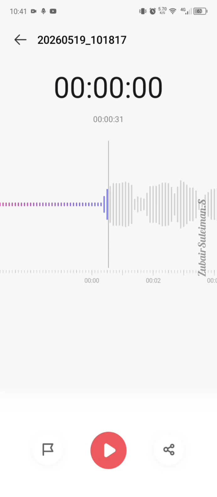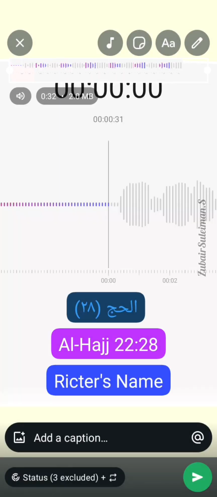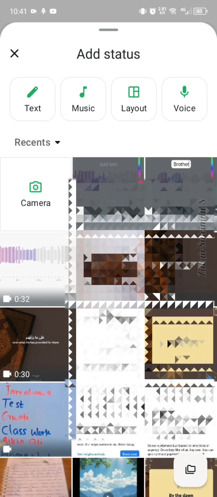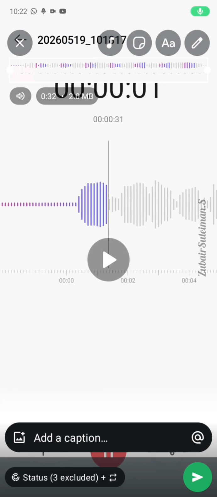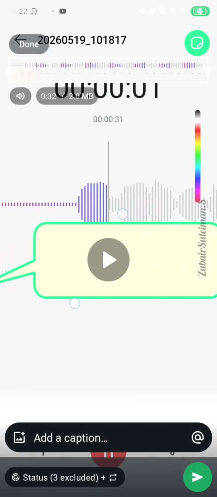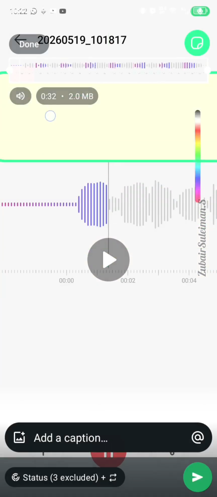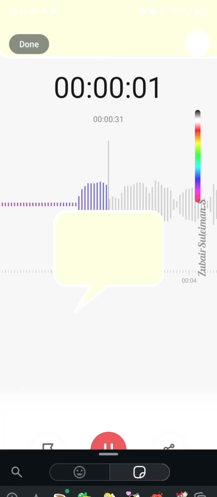So once you've screen recorded it, then you come to your WhatsApp status. Now you upload the screen recording. So here you will edit some things out like this and file name. You can crop it out using this. So you can also change the color of the line to match the background. You can do the same thing for the downside as well.